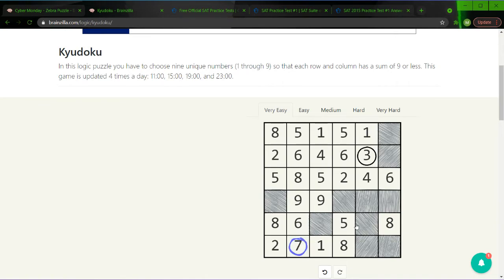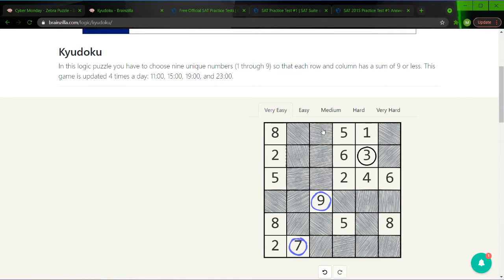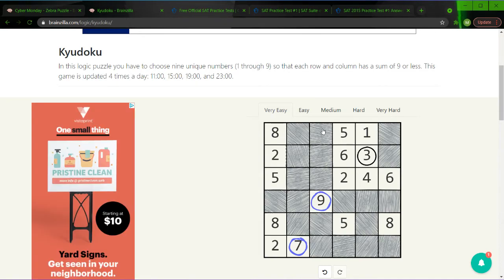7. There's one 7, so we can eliminate the 6, we can eliminate the 9, we can eliminate the 8, we can eliminate the 6 and the 5, with the 8. However, we just eliminated one of the 9s, and now what's left is this one 9, so we can eliminate this entire row, basically. Right? Yeah. All right. Perfect.